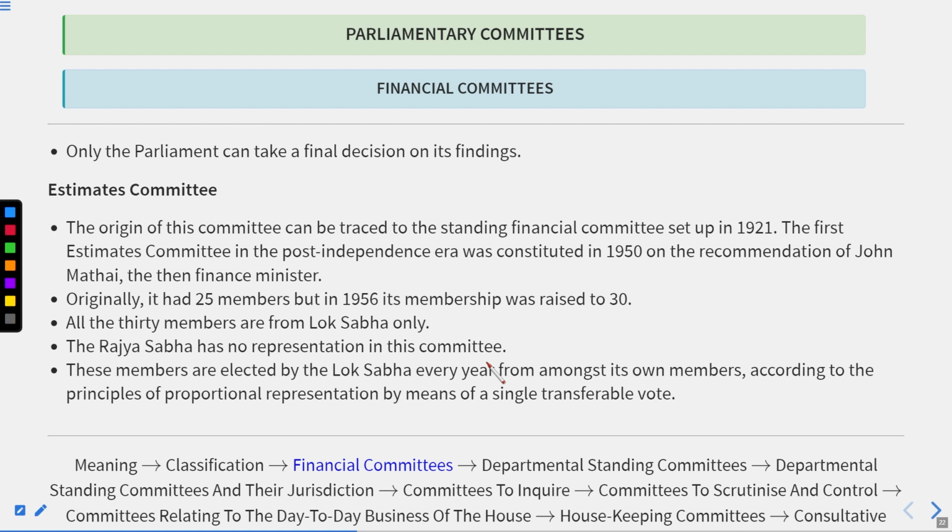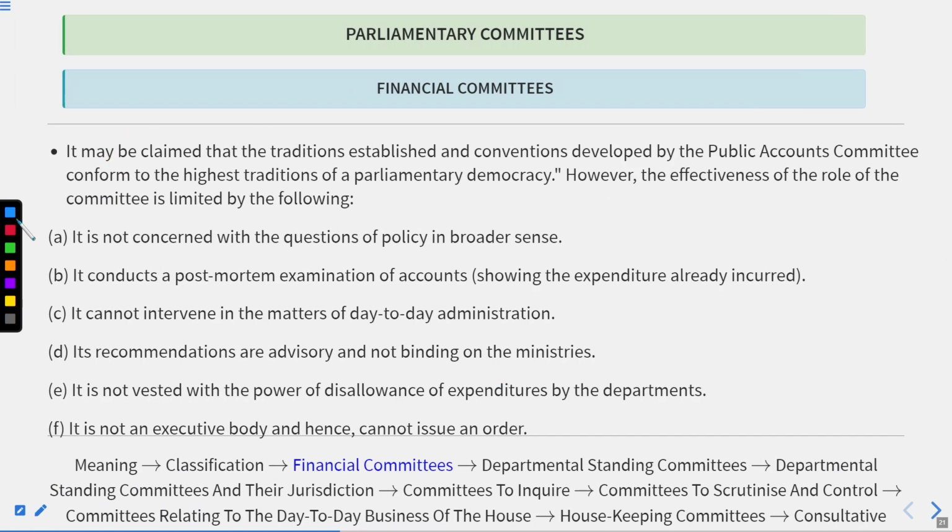All right. So in the previous lecture, we had discussed this: the Public Accounts Committee has the powerful force to control the public expenditure. But when we take it to the actual ground, we find that this committee is powerful on paper, but in ground reality it is not as powerful as prescribed on paper. Why? Because the first thing that we had discussed is that the committee cannot raise questions on policy in the broader sense. The question on policy could not be raised by it.